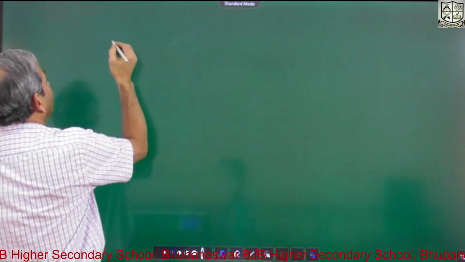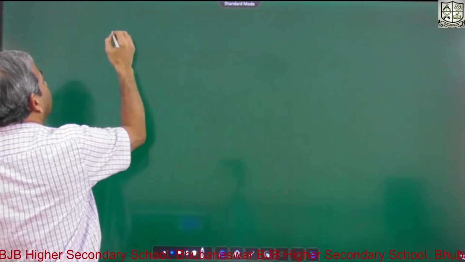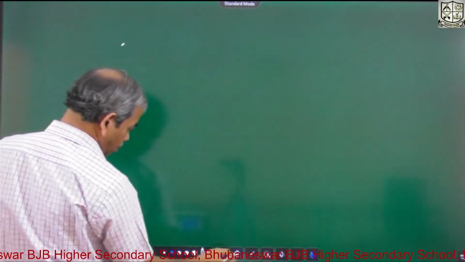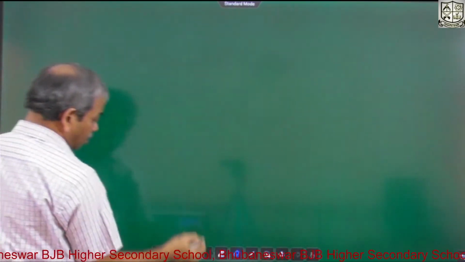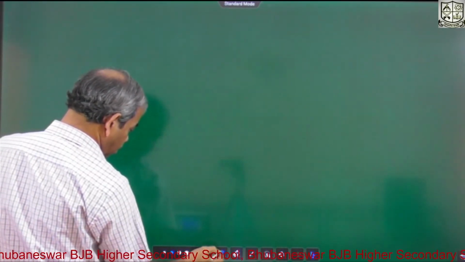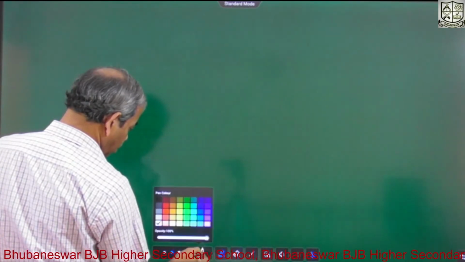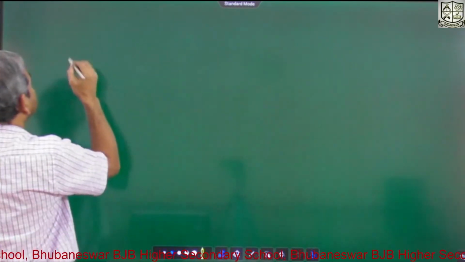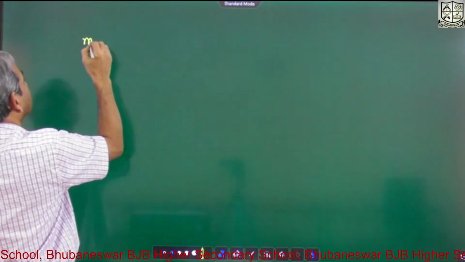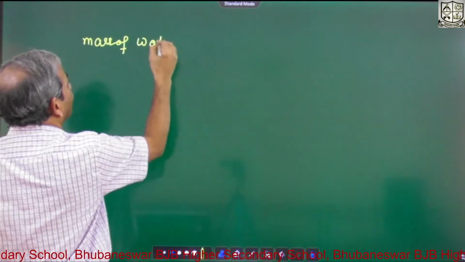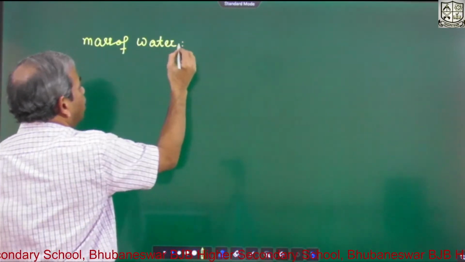So see what is given. The mass of water is given as 1 gram.